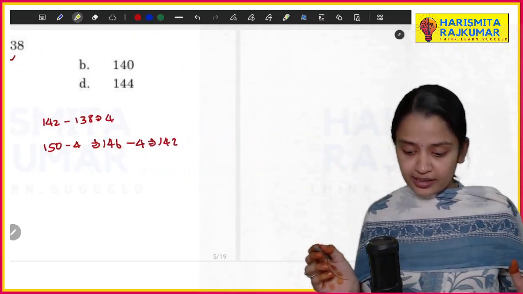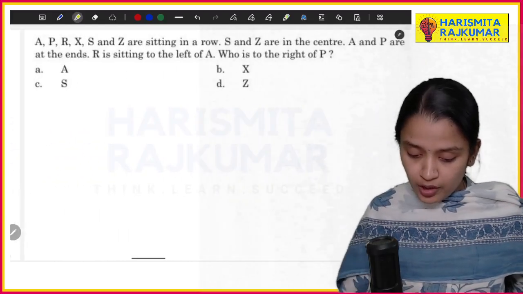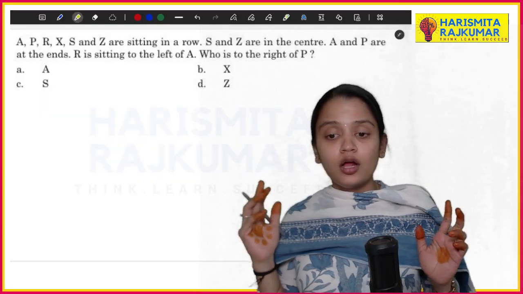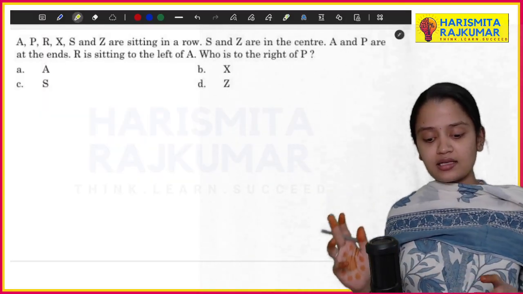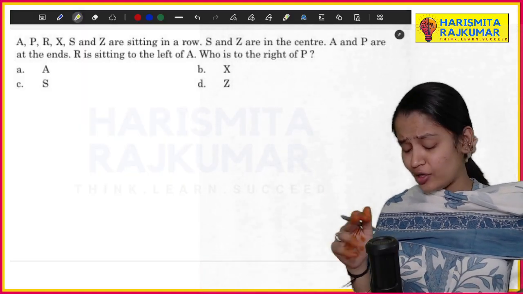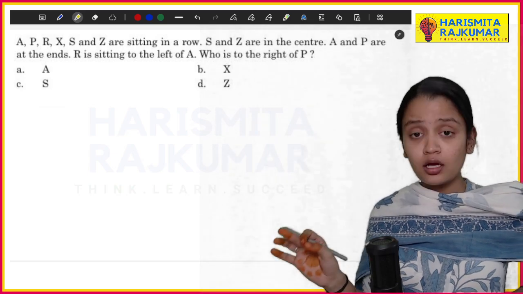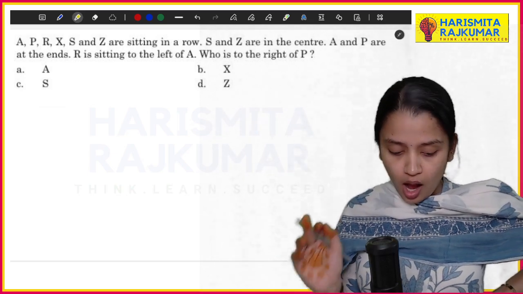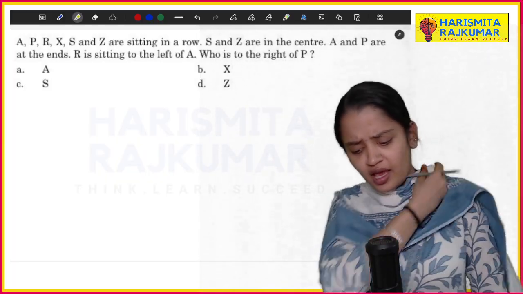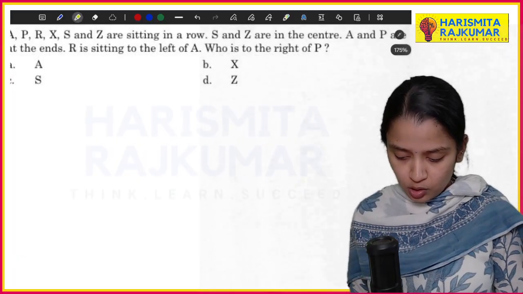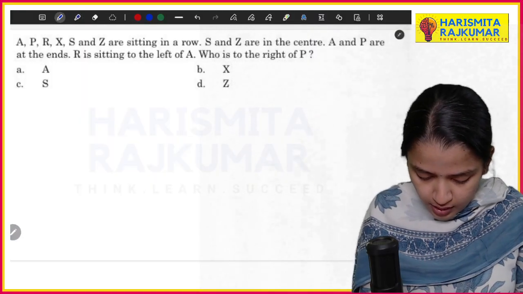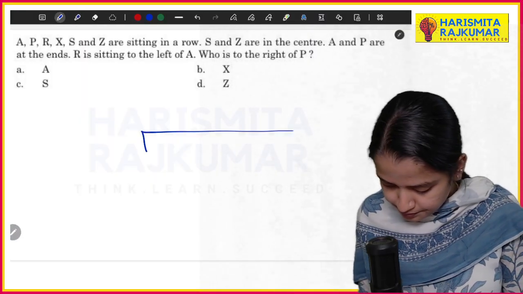Now let's go to the next question. The question is, you have A, P, R, S, X, Z. So 6 members are sitting in a row. S and Z are in center. A and P are at the ends. R is sitting to the left of A, who is to the right of P. So that is the question. Are you clear? Now let me draw a line.